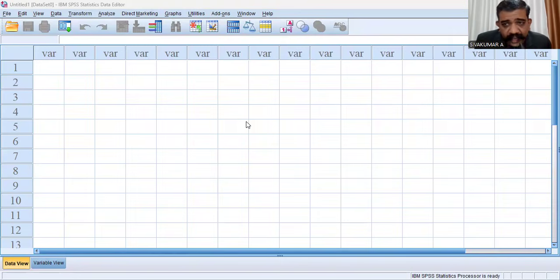I understand that my screen is visible to you. First I will show how you can proceed with the correlation with the help of SPSS software. Then I will do the regression analysis with SPSS.